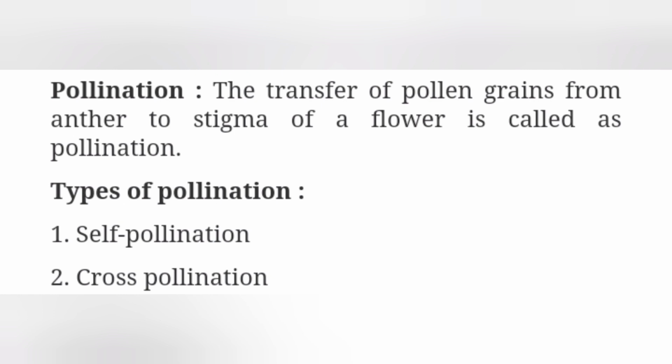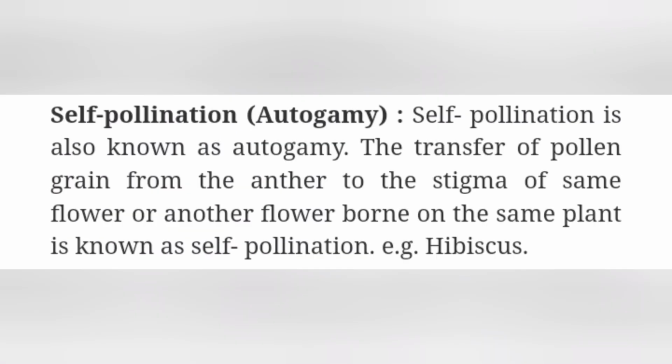Types of pollination, first point, self-pollination, second, cross-pollination. Self-pollination, autogamy. Self-pollination is also known as autogamy. The transfer of pollen grains from the anther to the stigma of the same flower or another flower borne on the same plant is known as self-pollination.